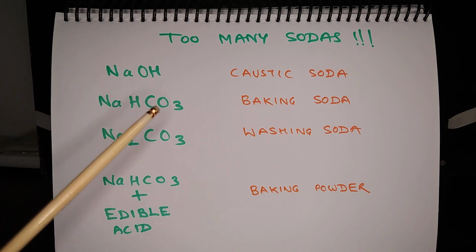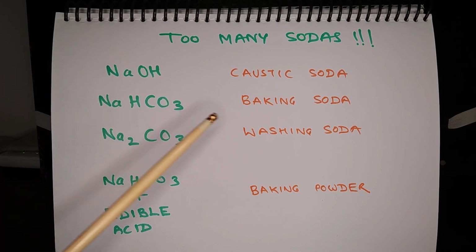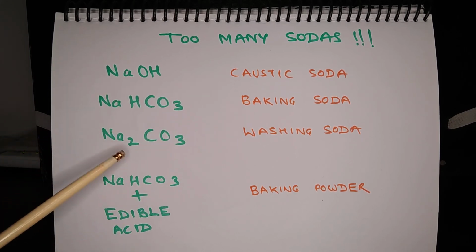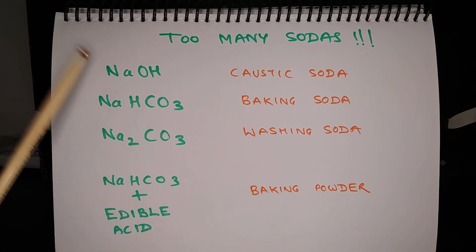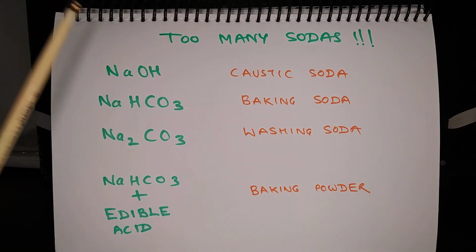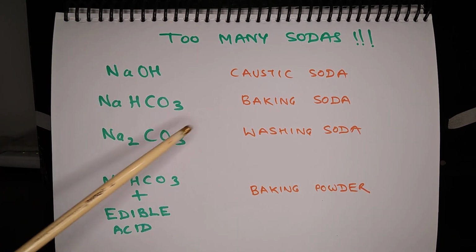So NaOH is caustic soda, NaHCO3 is baking soda, Na2CO3 is washing soda, and when you mix edible acid with NaHCO3, then you get baking powder. So sodium hydroxide is caustic soda, sodium bicarbonate is baking soda, and sodium carbonate is washing soda.